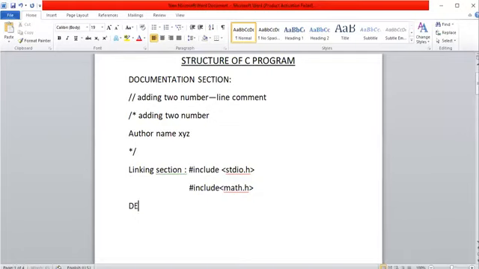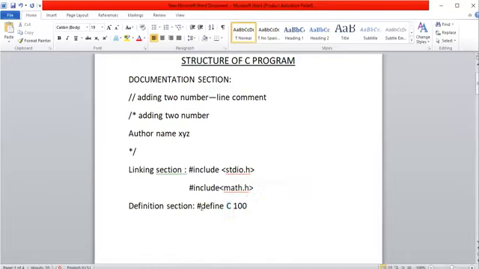And the third section is the definition section. The definition section also starts with hash, but here it contains define. Here we are going to define a constant value. Suppose define C 100. By using the definition section, we define constant values. Suppose the constant value 100 is required repeatedly. Instead of writing 100 that many times, just introduce one constant C.